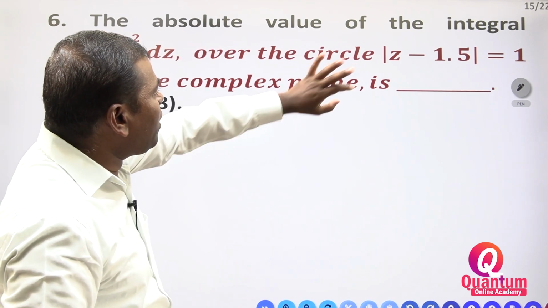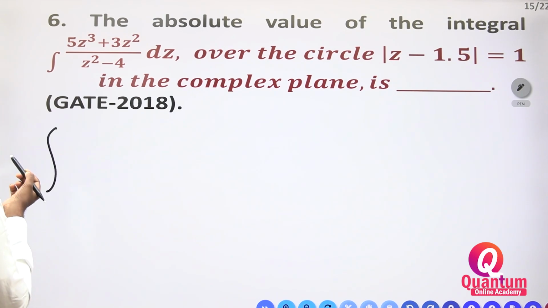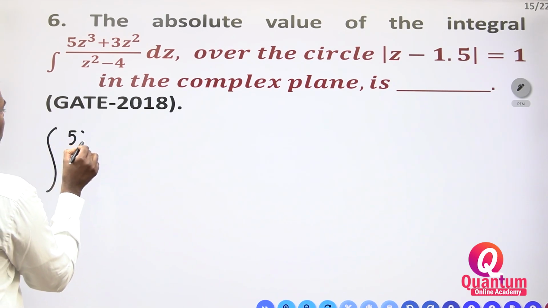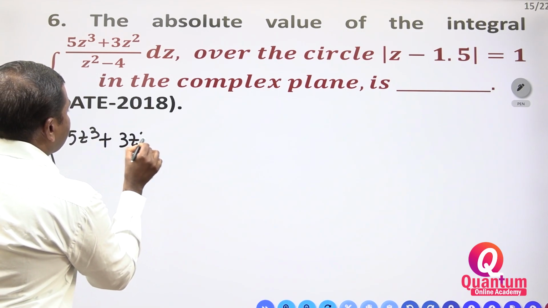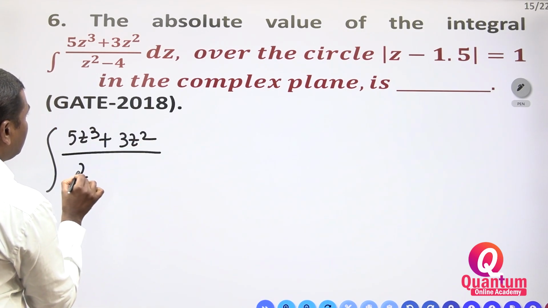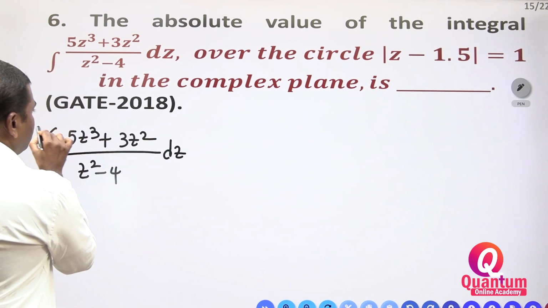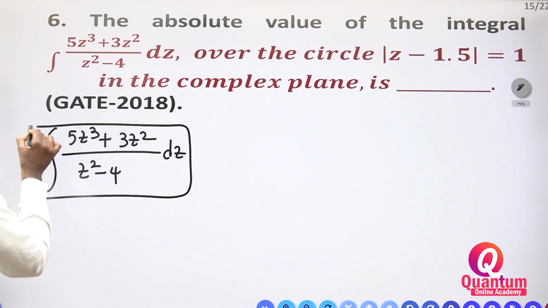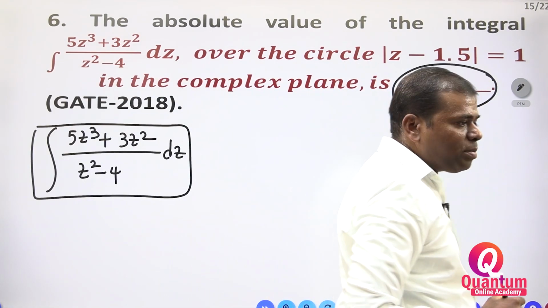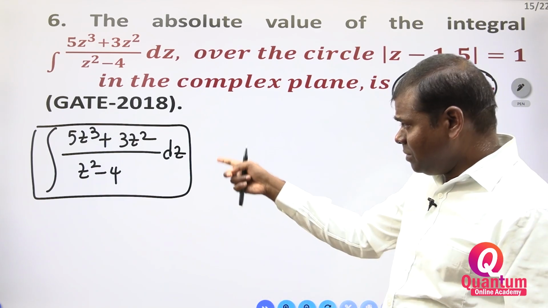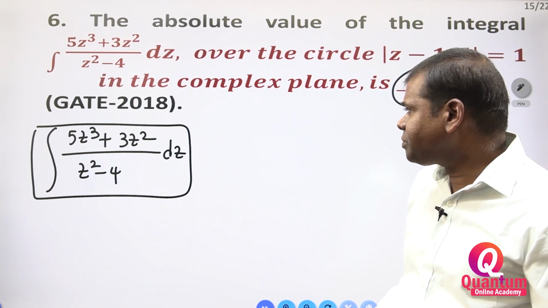The absolute value of the integral they are asking: 5z cube plus 3z square, divided by z square minus 4, into dz. This is a numerical answer type question, because options are not given. We have to solve and we have to keep that value.